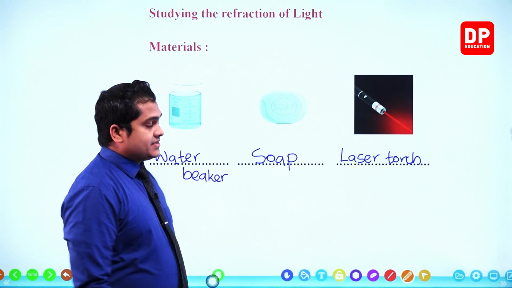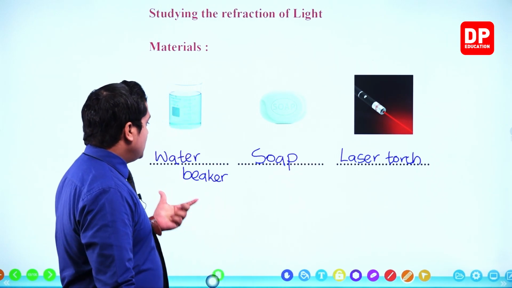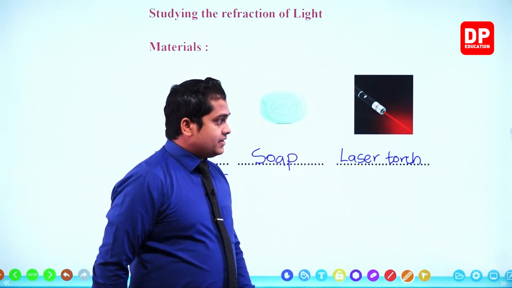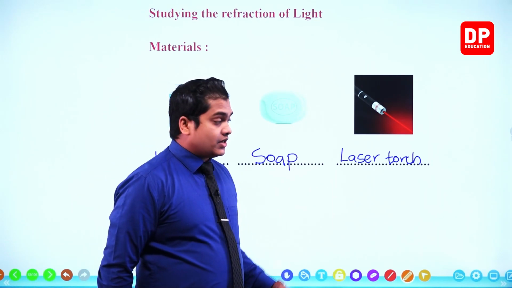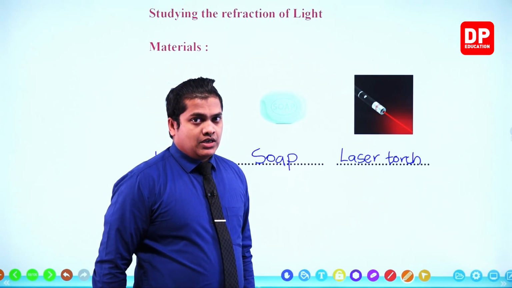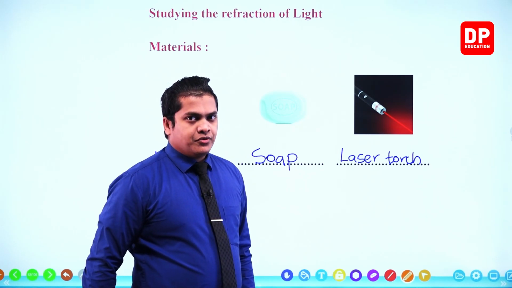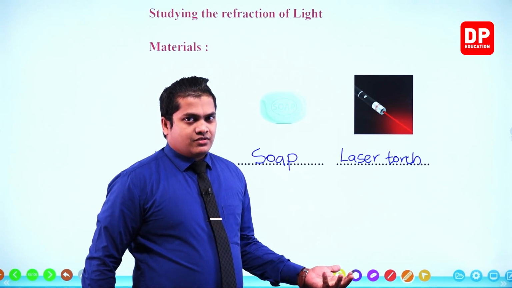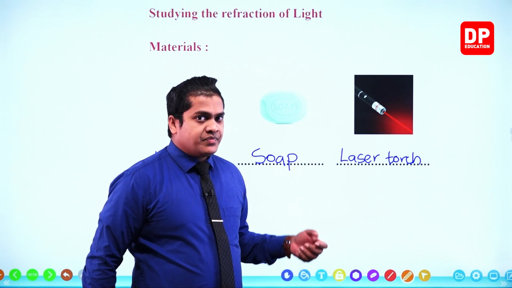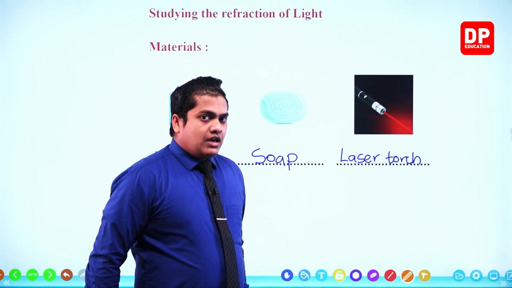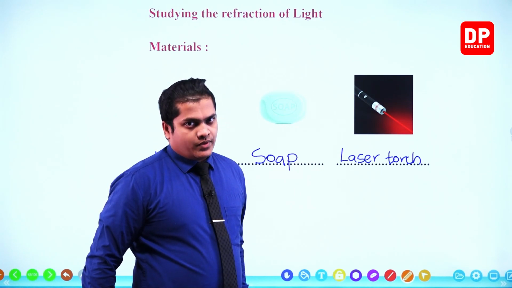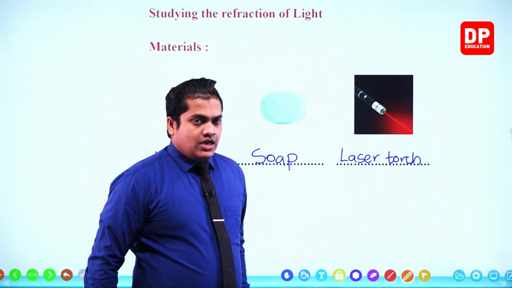So these are the materials that we need: a water beaker, some soap, and a laser beam, a laser torch, to get the light, my dear children. Very simple activity. What you have to do is take the water beaker, dissolve some soap in it and make a translucent solution, then direct the laser beam towards it and observe what is going to happen. Very simple.